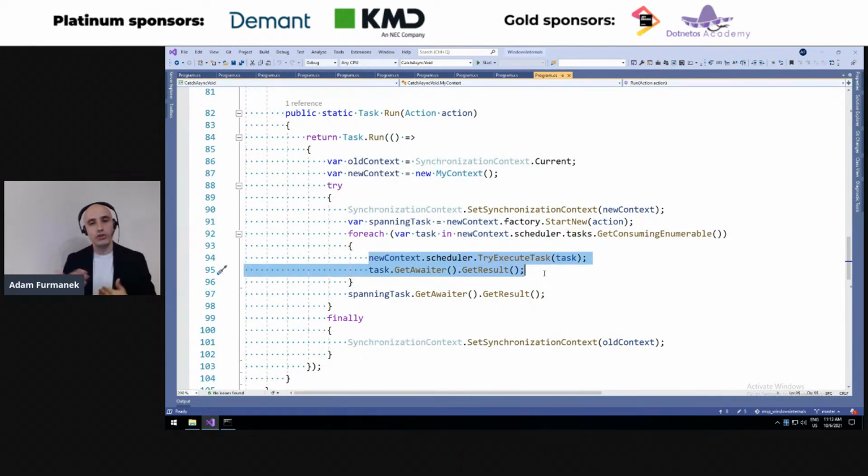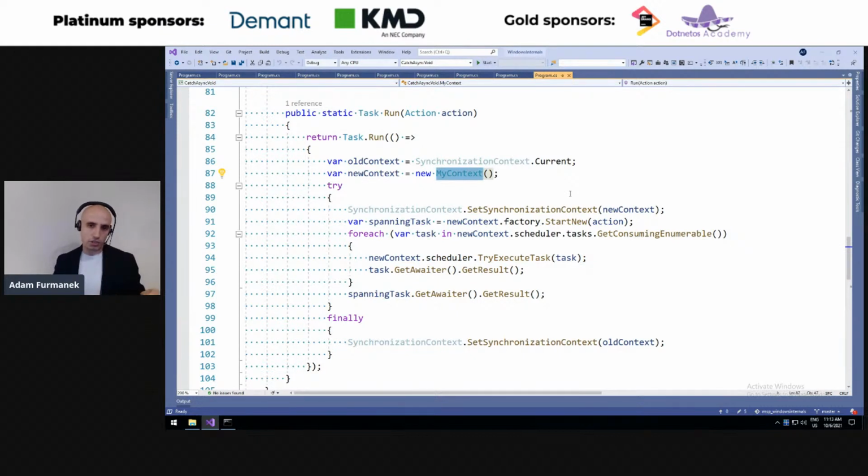Whenever there is a continuation created under the hood because we call some task, this continuation is going to be executed on the synchronization context which is currently set up, which is our custom synchronization context. So this continuation will go through our context, through our task factory to task scheduler, and ultimately will land in this collection again. We can get this task later on with foreach as long as there are any other tasks to execute. And finally, what we do is we restore the original synchronization context.